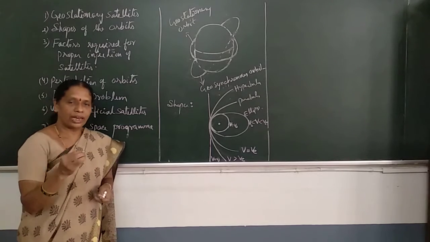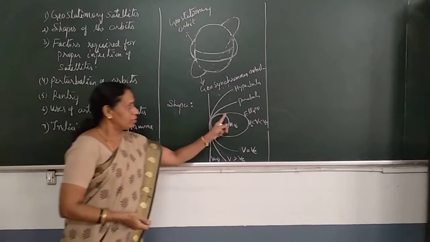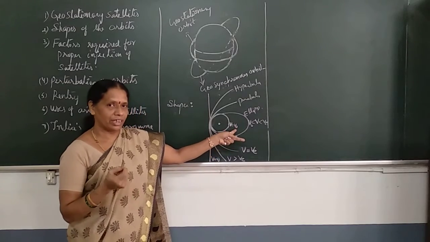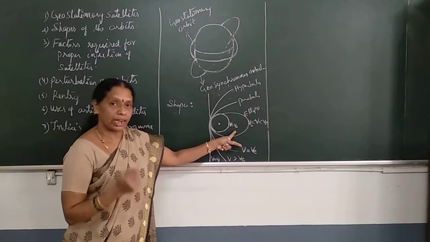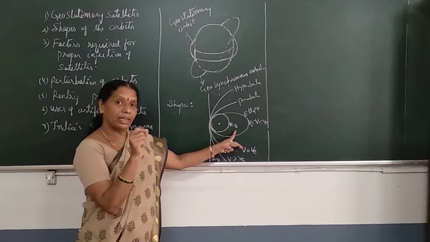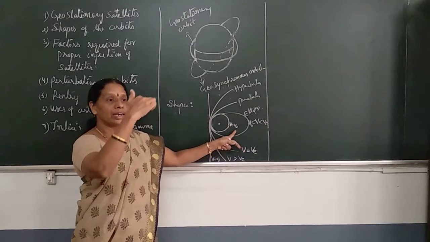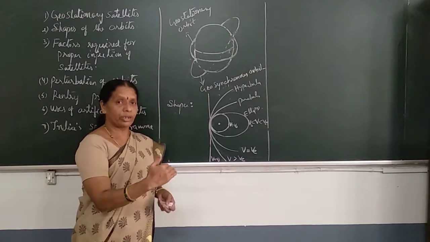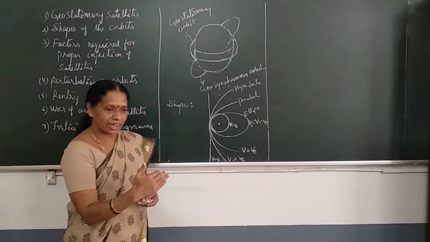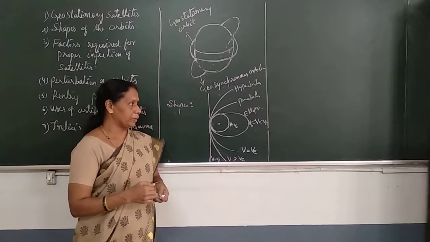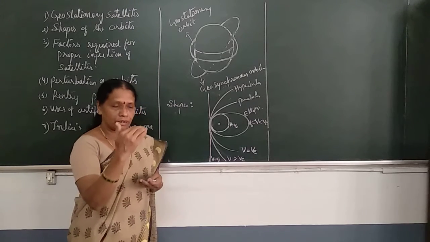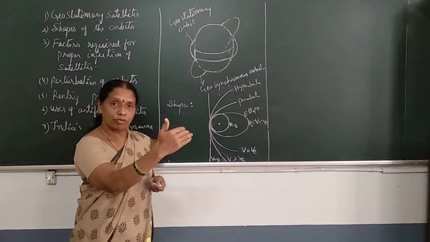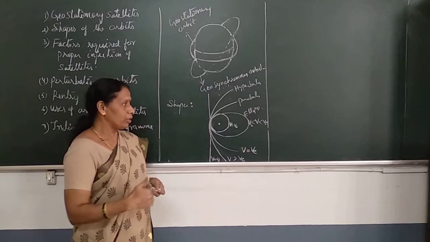Velocity: it should have a definite velocity. For the circular path, it should have a velocity equal to the orbital velocity. Minimum orbital velocity is 7.8 kilometers per second. With that velocity, the satellite should be launched at the required height. What is altitude? Height. The altitude is also a very important factor which decides the shape of the orbit of the satellite. If the height is not equal to the designed one, in that case, the satellite may fall on the surface of the Earth.